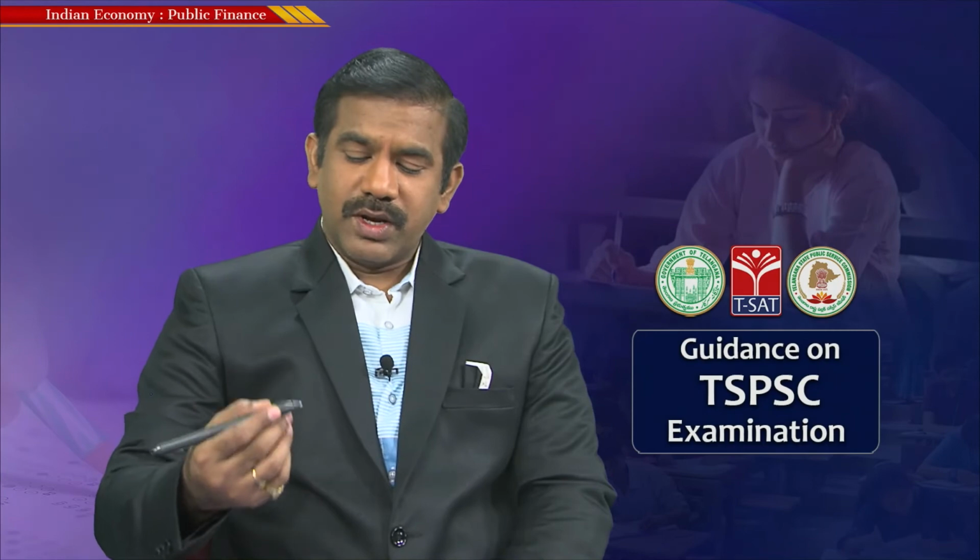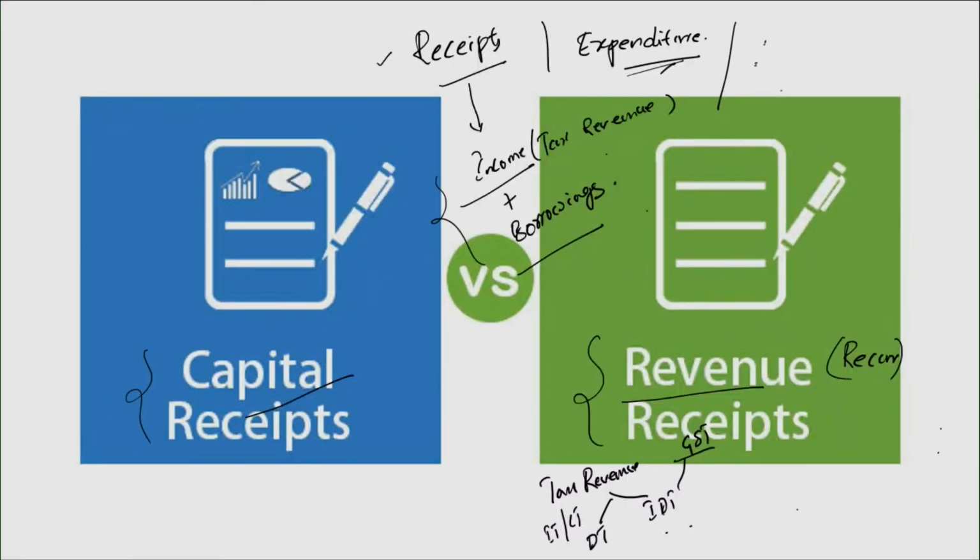Okay, and it's not necessary that revenue receipts should only be in the form of tax receipts. You could also have non-tax receipts, I mean receipts to the government of India which are not in the form of tax revenue. A simple example is, let's say a state government has borrowed money from the center. Upon the loans borrowed from the center, if the state is making any interest payments to the center, interest payments made by the states to the center could be a fine example of non-tax receipts.